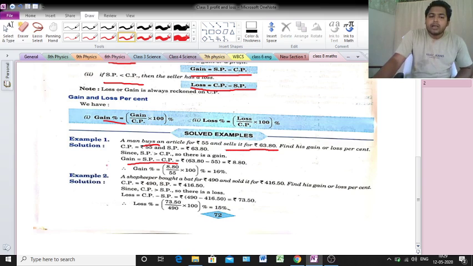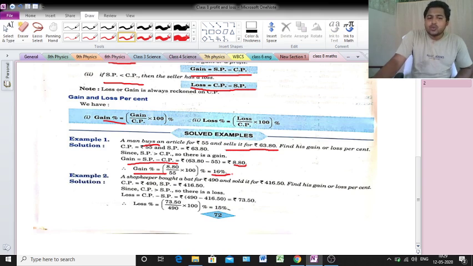Now we find out the profit percent or gain percent. The formula: profit percent equals profit by CP into 100. Profit we already got, rupees 8.80. So 8.80 by 55 into 100. After calculation, we will get 16%.